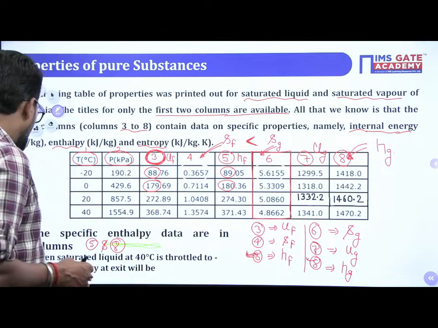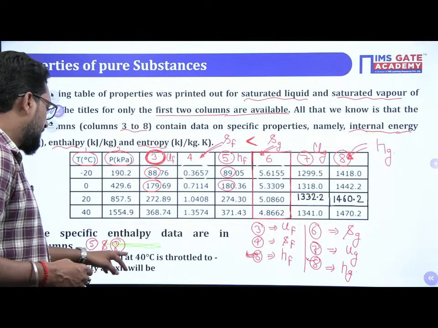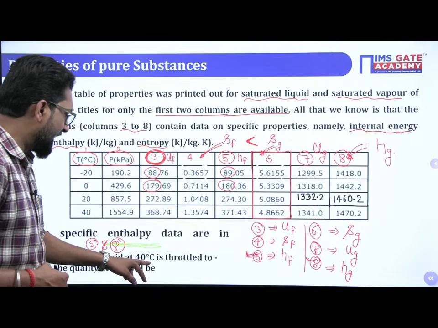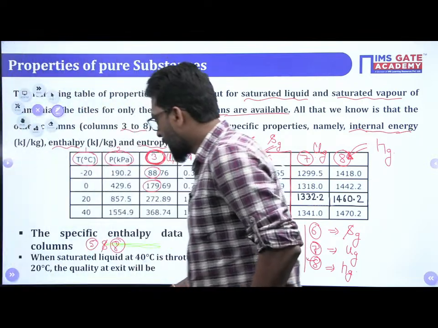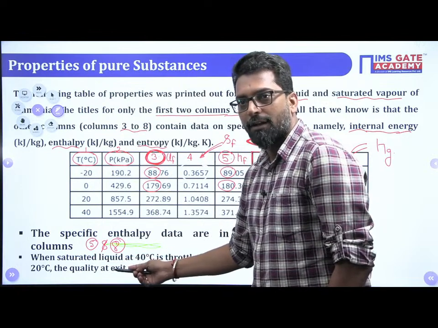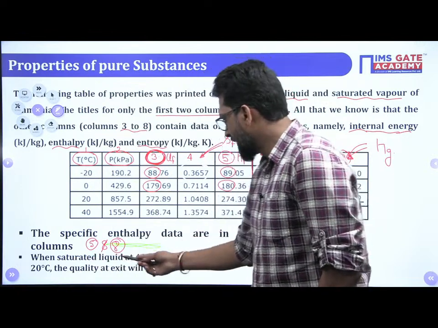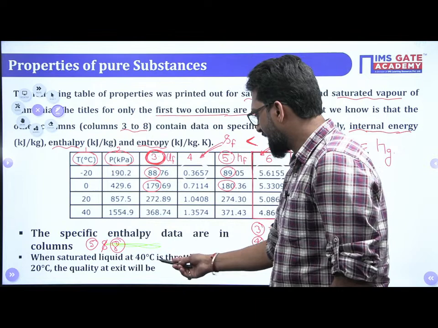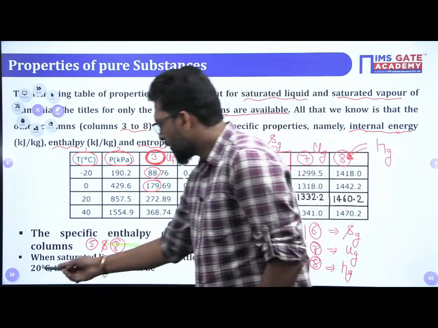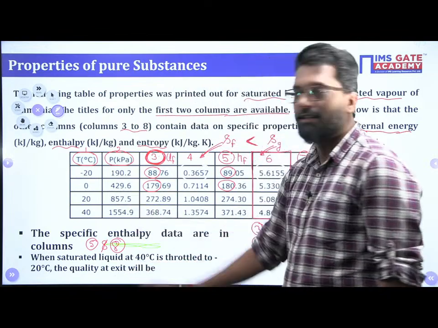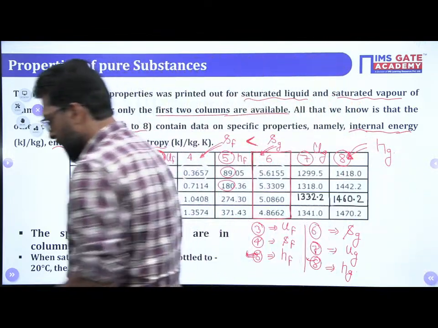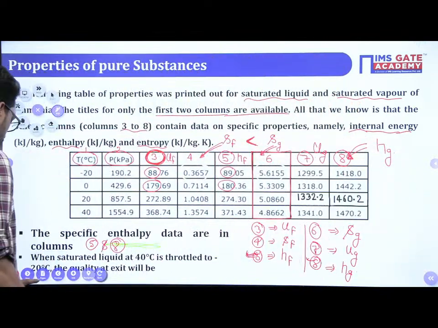Now, the second problem: when the saturated liquid at 40 degrees centigrade is throttled to 20 degrees centigrade, the quality at exit will be, what is the exit quality? That means dryness fraction. Okay, so let's take this one.